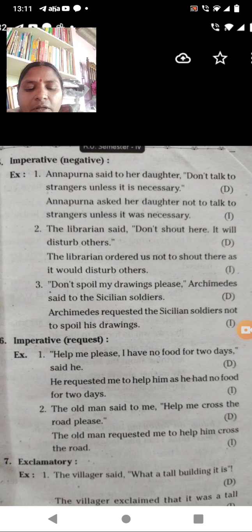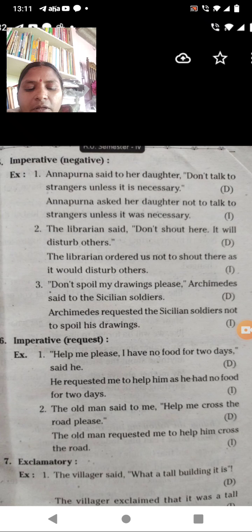So here, in the Sicilian drawings sentence, don't is used in the direct form, and in the indirect form it becomes not to spoil his drawings. So he requested not to spoil his drawings. Here these are imperative request forms, not an order, but something you are going to ask.